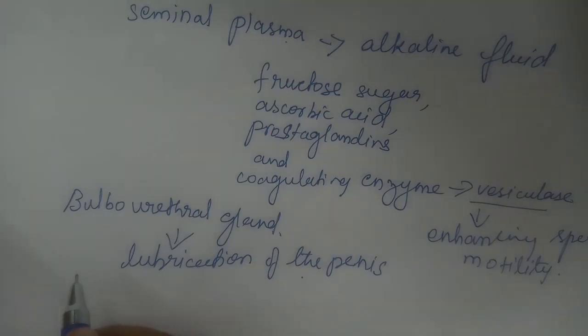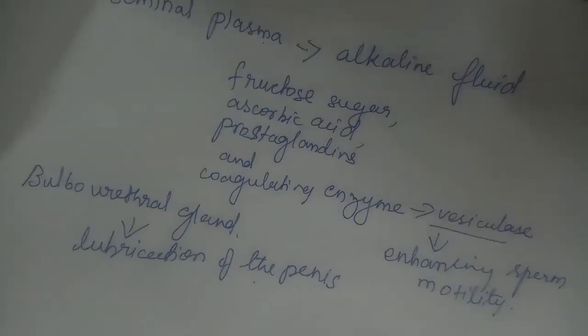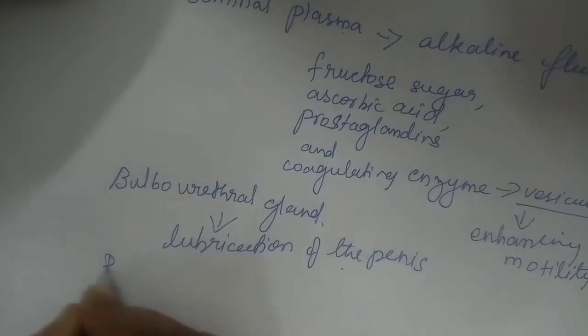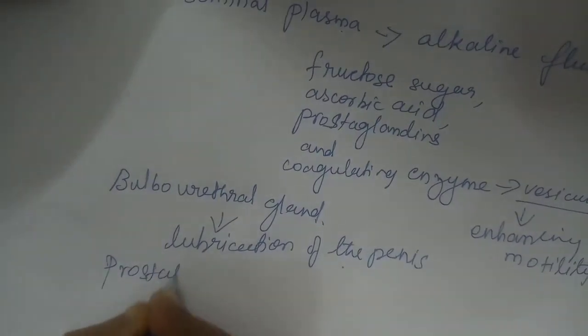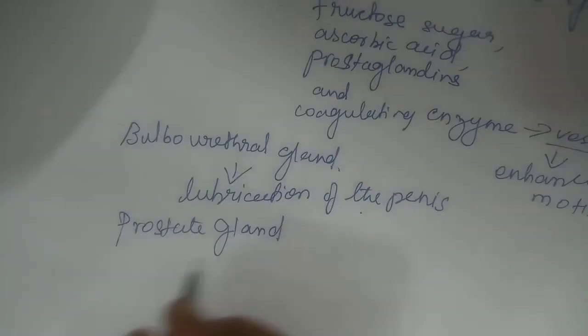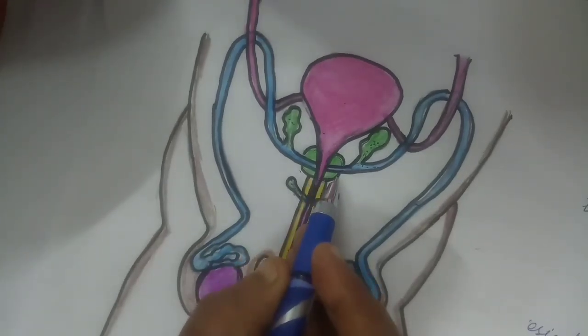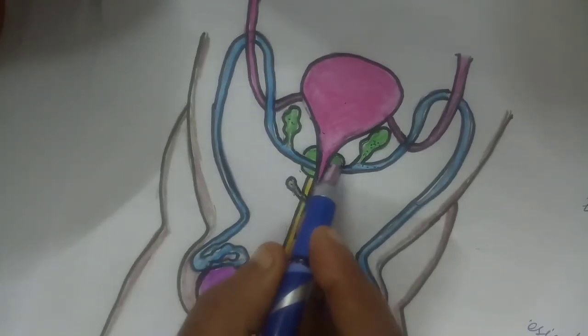The prostate gland encircles the urethra. This is the green color structure. This is the prostate gland.